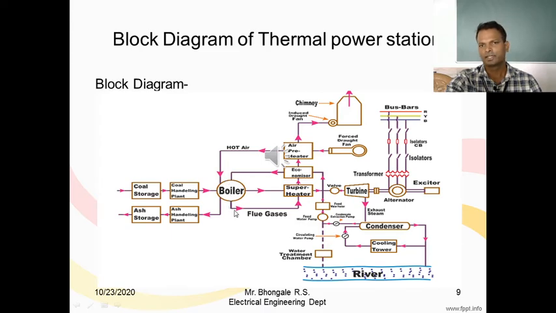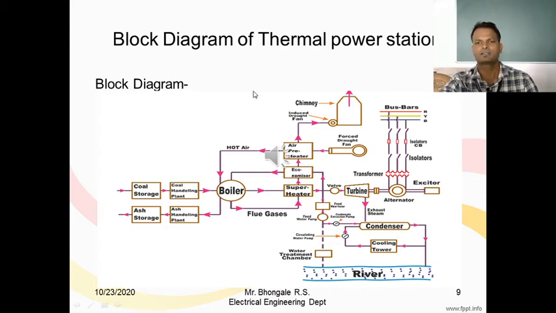Then the flue gases which are produced during coal combustion are collected and passed over the superheater, economizer, air filter, and finally exhausted to the atmosphere via the chimney, and this process is made faster with the help of an induced draught fan. So this is the working of the air and gas circuit.